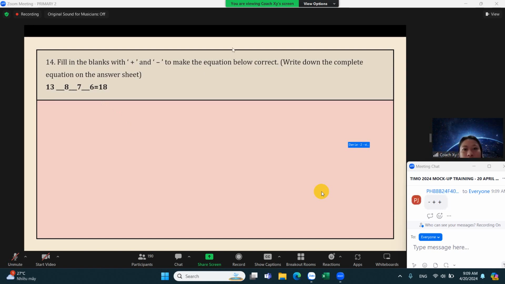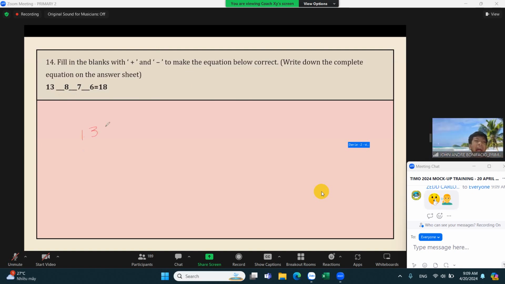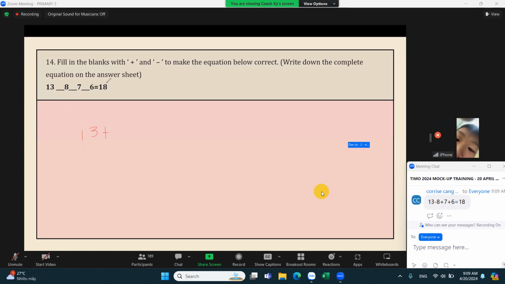assumption. Okay, we will assume that all of these are being added first, and then we'll get the difference between the original answer and the answer that we can get when we add all of them first.